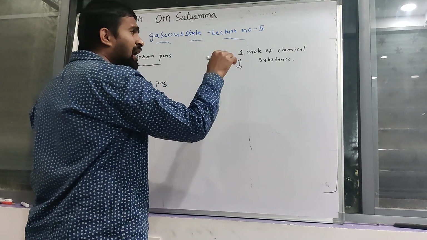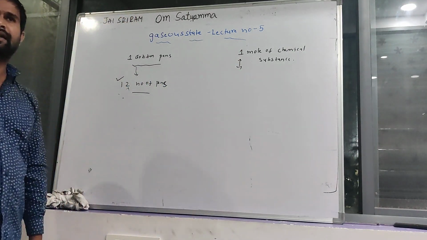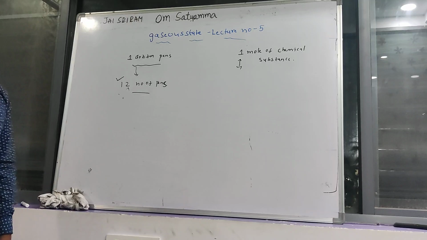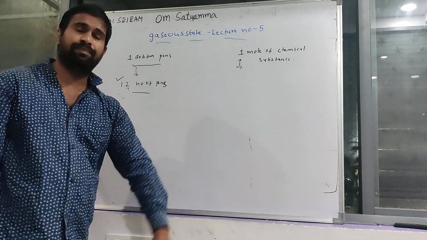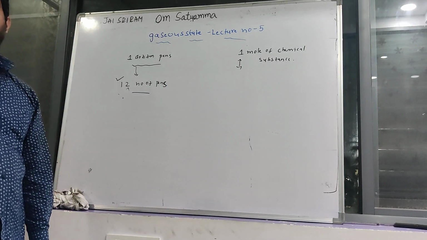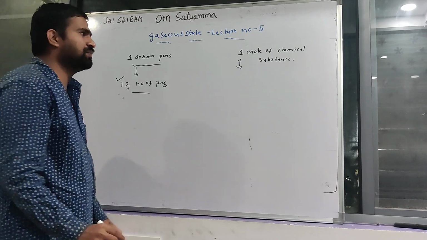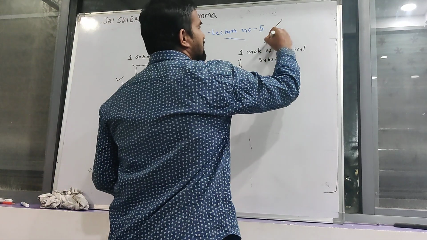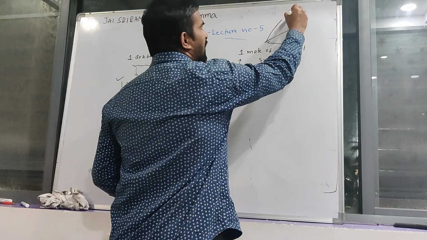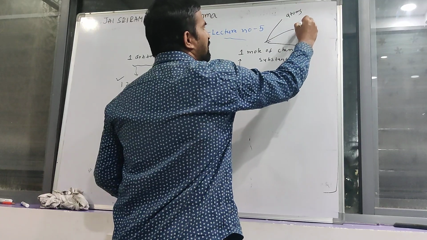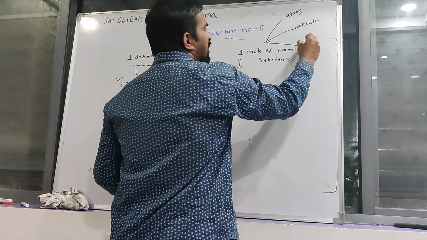Here also it is the same. How many atoms, molecules, or ions are in a given 1 mole of compound? Chemical substances come in 3 types: atom form, molecule form, and compound form.